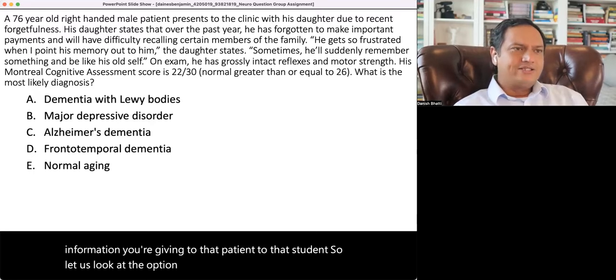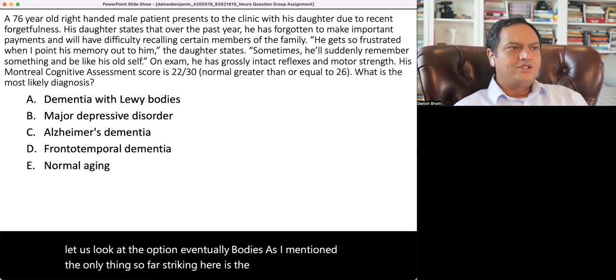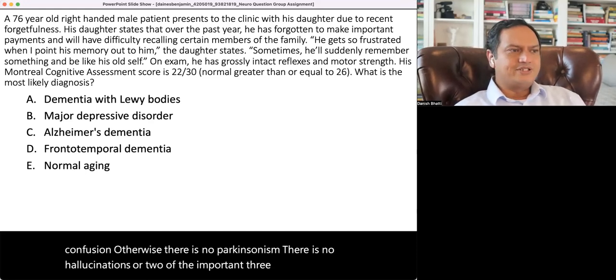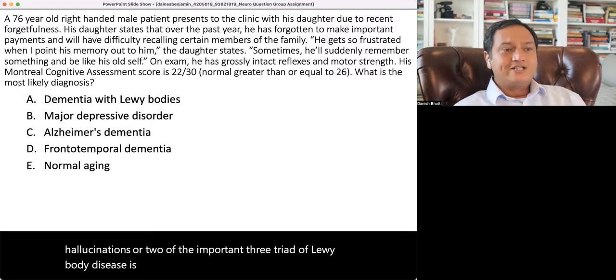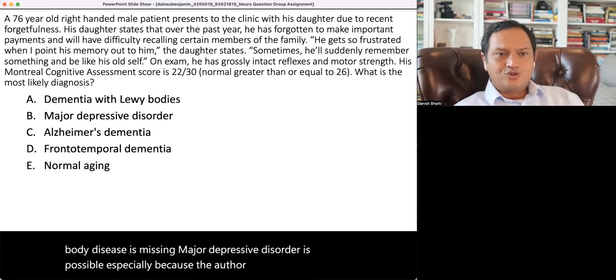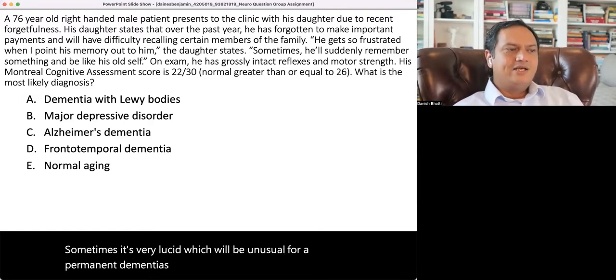Dementia with Lewy bodies, as I mentioned, the only thing so far striking here is the concern for episodic confusion. Otherwise, there is no Parkinsonism, there are no hallucinations, so two of the important three triad of Lewy body disease is missing. Major depressive disorder is possible, especially because the author is saying that sometimes he's very lucid, which would be unusual for permanent dementias, like Alzheimer's disease.